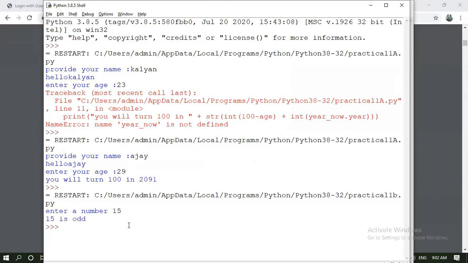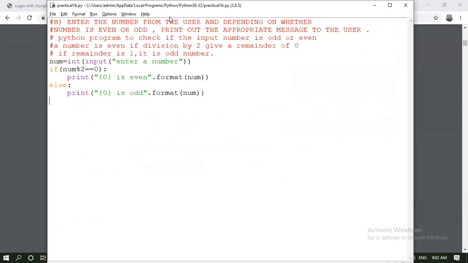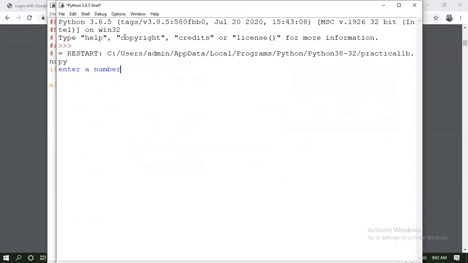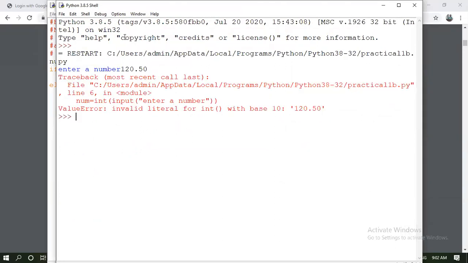Hello. Just raise your hand. 15 is your odd number, not an issue. Now what if I check another number and pass a float value? See, invalid literal for int with base 10: 20.50. For this kind of number, instead of int, we have to use float. So just note down this error or exception. It is known as a ValueError. Invalid literal for int.